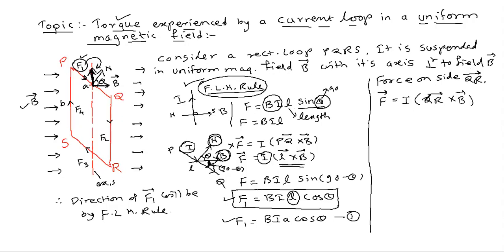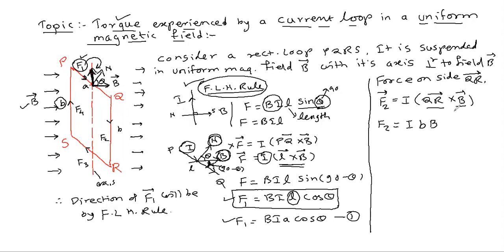So here, the angle between these two, the force, suppose F2. So I can write here F2 is equal to I, the length QR is nothing but b, into this B.